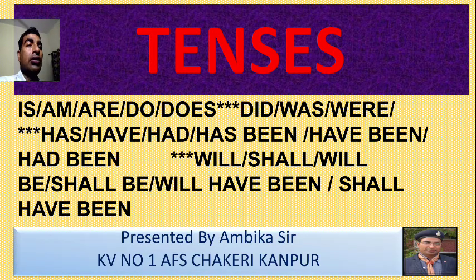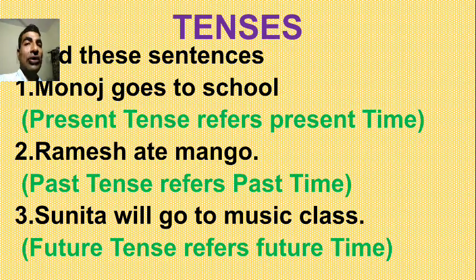So there are some rules. We will read these tenses first. Read these tenses. Manoj goes to school. Ramesh ate mango. Sunita will go to music class. Manoj goes to school. Present tense refers to present time. And Ramesh ate mango. Past tense refers to past time. Sunita will go to music class. Future tense refers to future time.